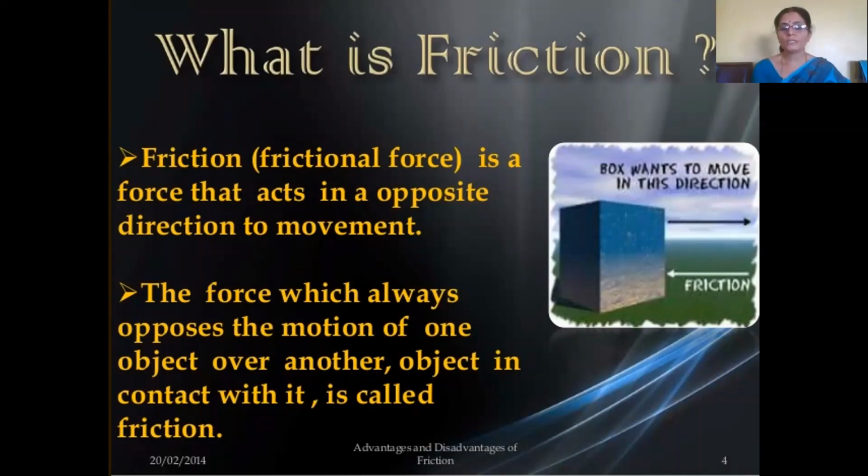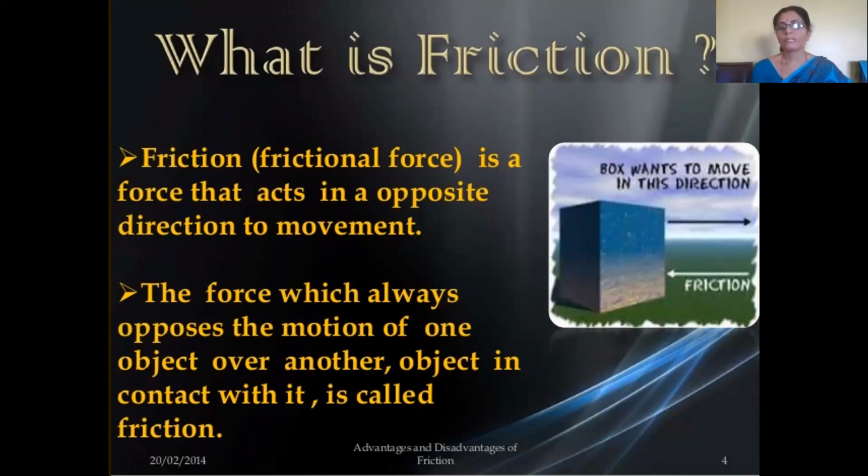If you see the picture, a heavy box is at rest. If you want to move it, you push the box in the direction of the applied force. That is a pushing force. Here, the surface of the box is in contact with the surface of the ground.